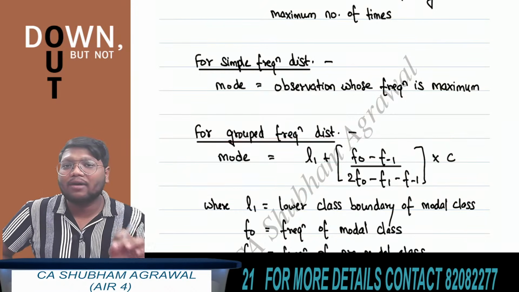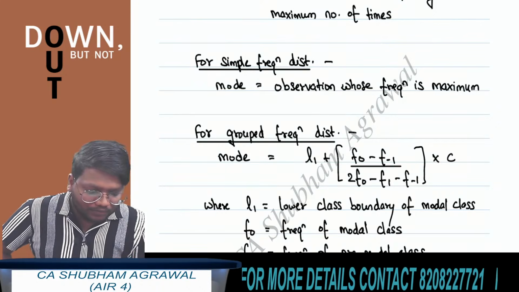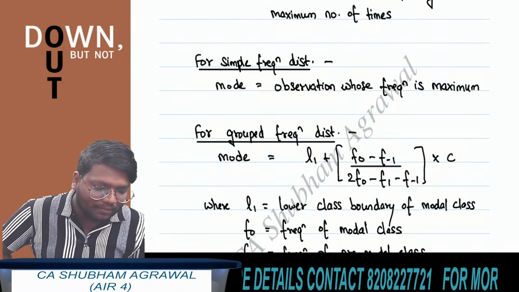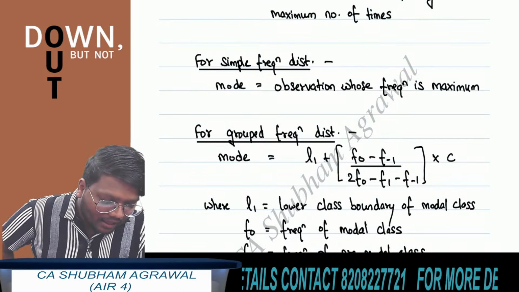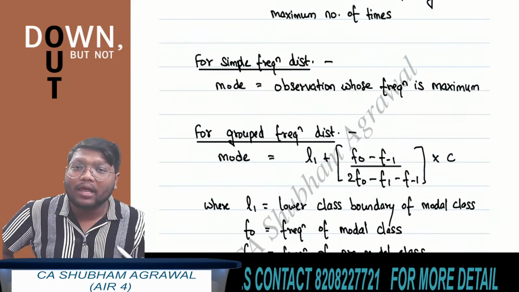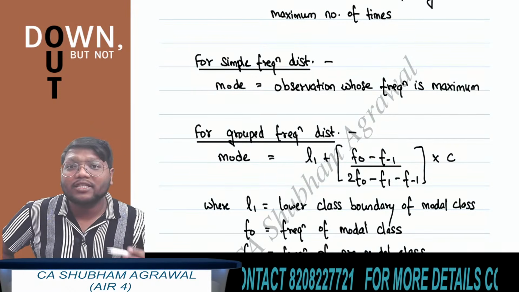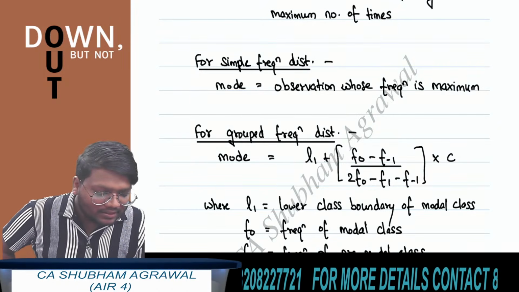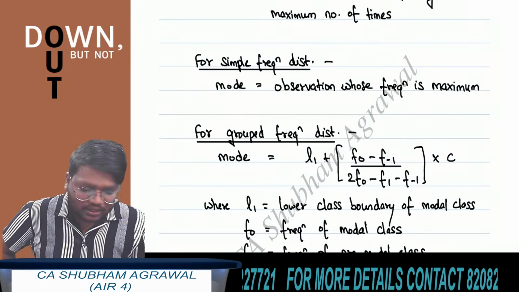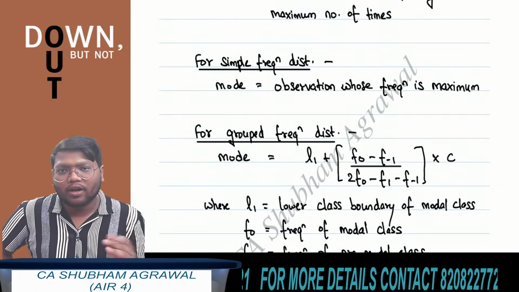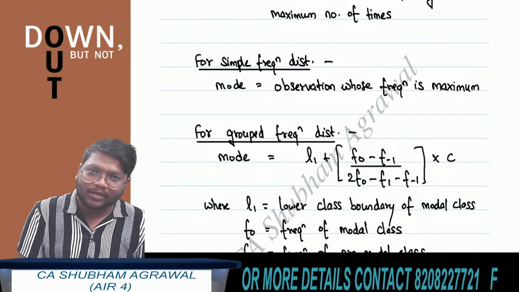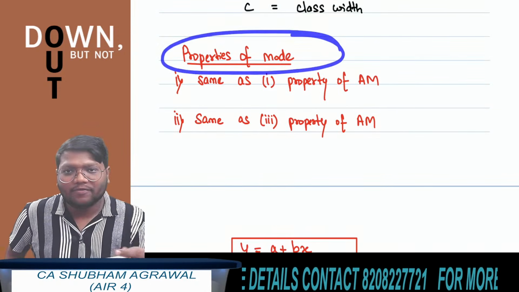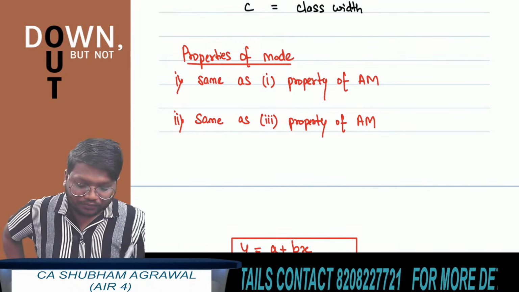What is the formula? L1 plus, in brackets, (F0 minus F-1) upon (2F0 minus F-1 minus F1), multiplied by C. See here, F0 means what? Frequency of the modal class. F-1 means what? Frequency of the pre-modal class. And F1 means what? Frequency of the post-modal class. C means what? Class length of the modal class. And L1 is what? Lower class boundary of the modal class. I will take one question based on this result also. First I am covering the properties of mode, and after that we will see questions based on mode.